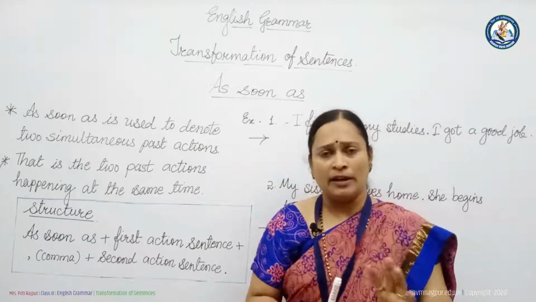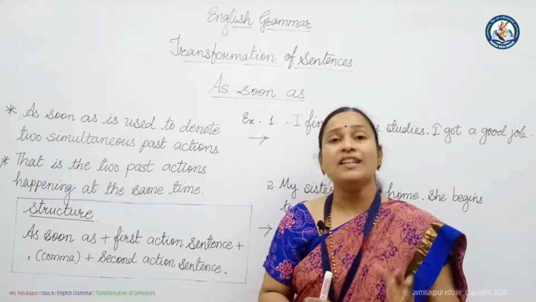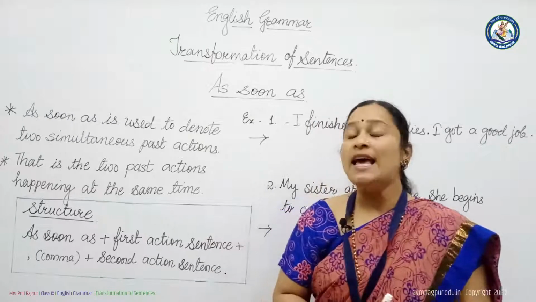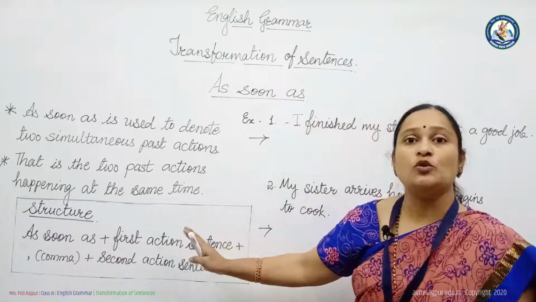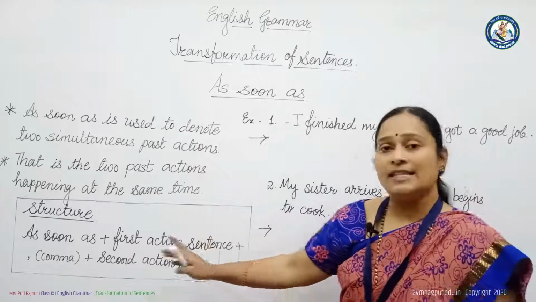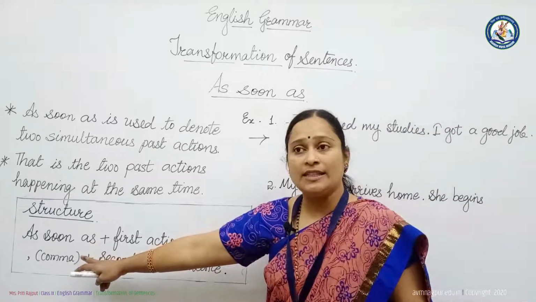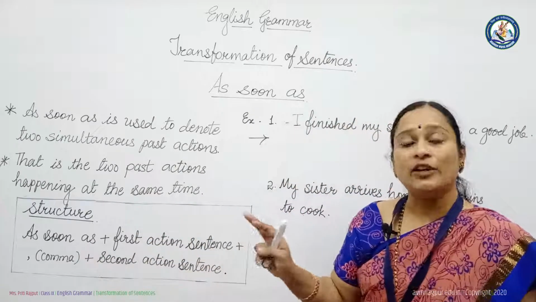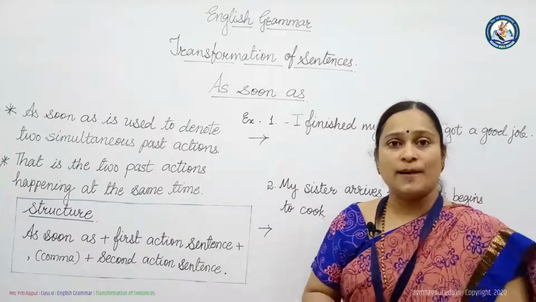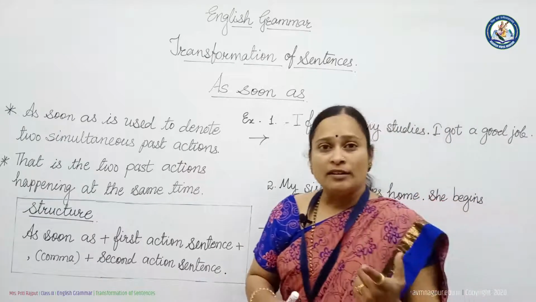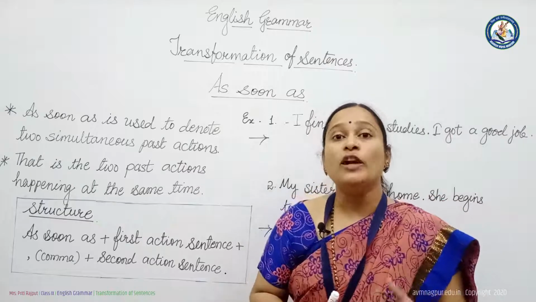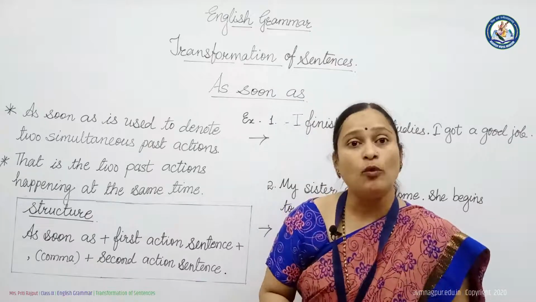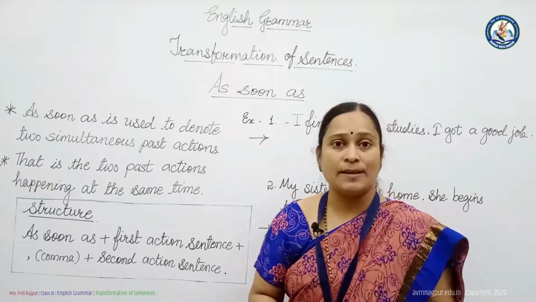And their uses are almost same. So we have to study them together. As soon as is used to combine two clauses. See the structure. In the beginning itself we have to write as soon as, then first action sentence, then comma, then second action sentence. See friends, as soon as is used when we are talking about two actions. When the first action is completed, at the very moment another action takes place.